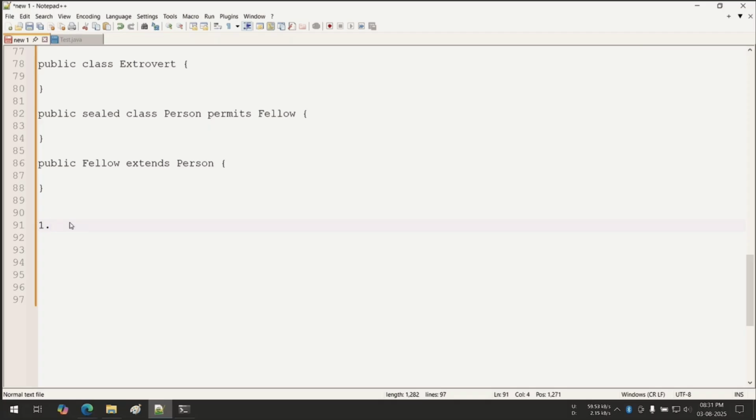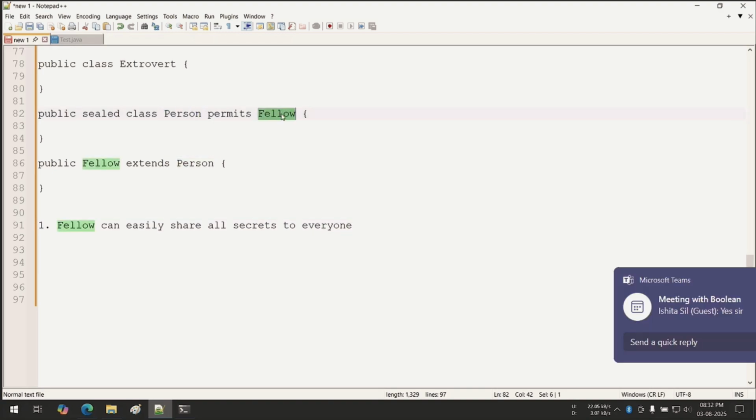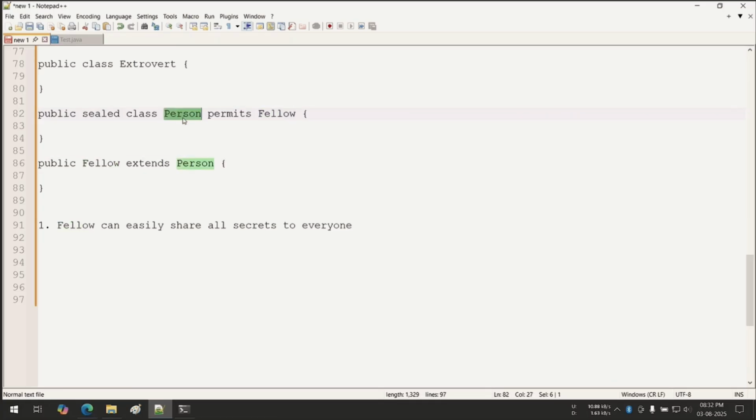Now, there is a problem of this fellow. How many types of problems are there? That fellow can easily share all secrets with everybody. Can that happen or not? Tell me, this can happen in real life. That means these two persons are in a relationship. The fellow person is very loyal, no problem. But the other fellow is easily sharing all secrets with everyone. Possible? Another scenario. See, another scenario is what?